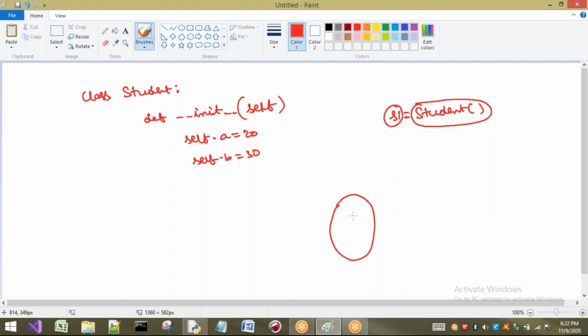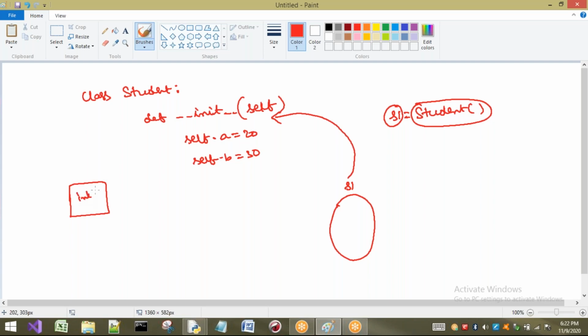That means a space will be created for Student type. In Student, what is there? Some constructor is there, and it is referred to by s1. So whenever it is created, this constructor will be called. Whenever this constructor is called, self.a. Self means who is calling this constructor? s1 is calling. So self is nothing but s1.